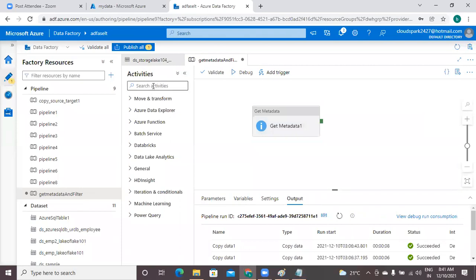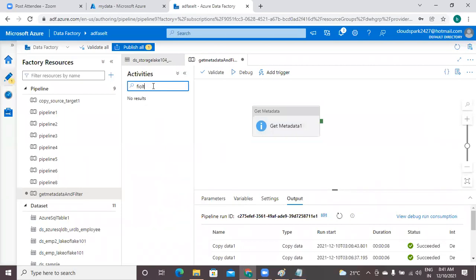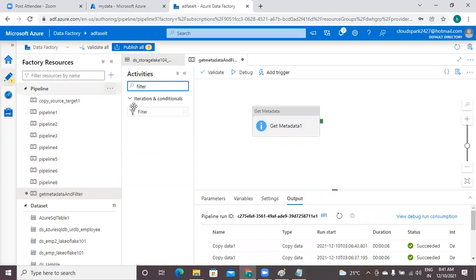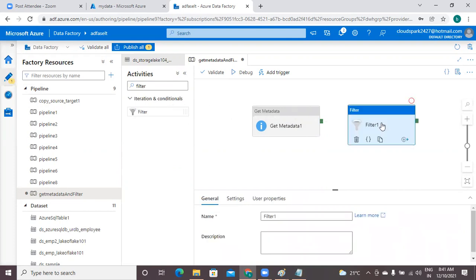Done. Next, filter. In the get metadata output, you have a lot of fields, but you have to take only child items. First, establish connection between them. That's it.